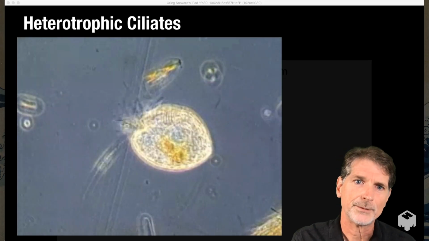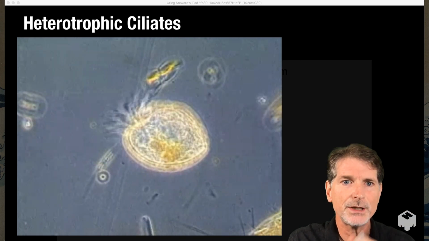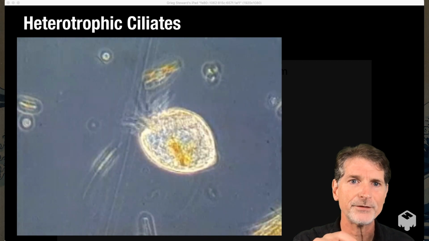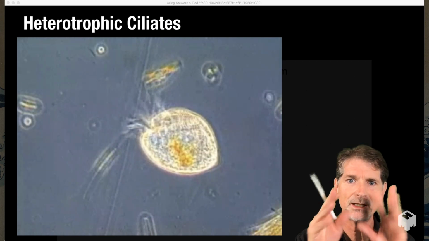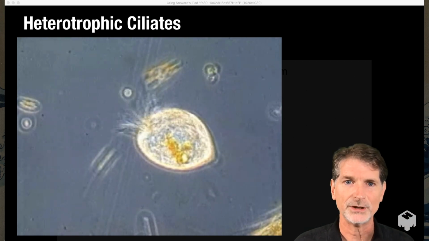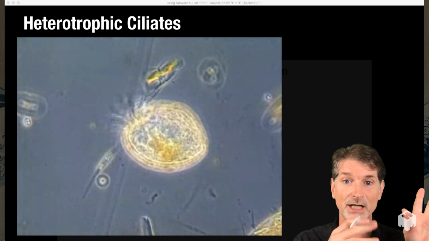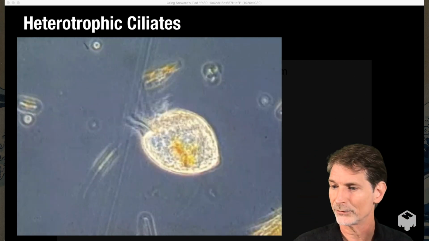So here's one with just polar cilia at one end, the apical projection. You see, it's looping now, and you'll see the feeding current as this little particle drifts in and then gets swept in, but then it gets cast aside. Either it wasn't something good to eat and it could chemically sense that and rejected it, or it just failed to handle it. This is how they move and also encounter their prey.